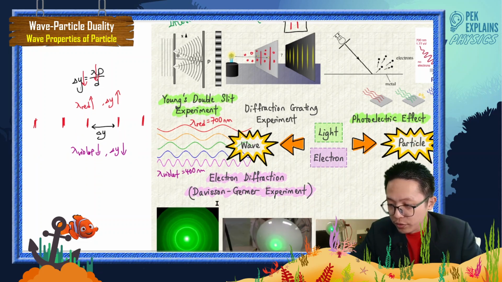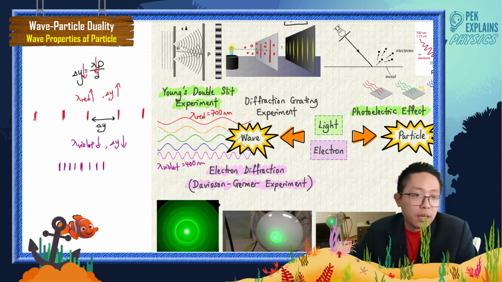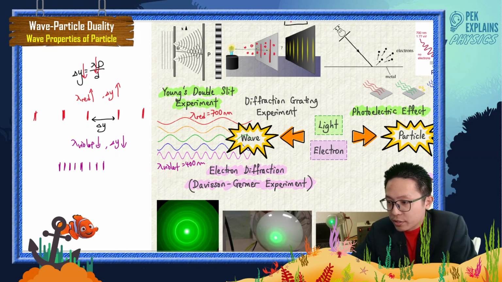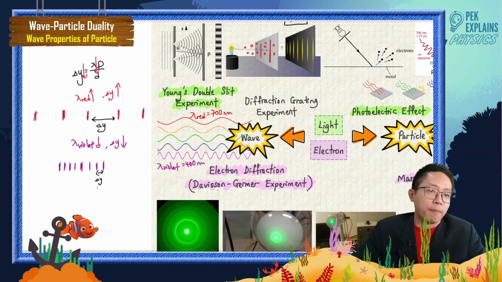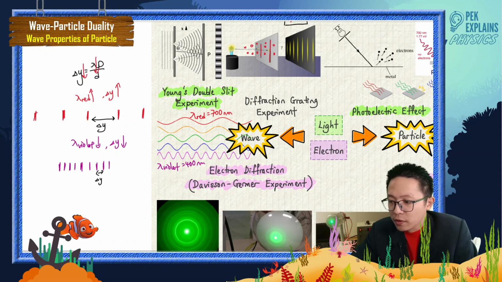So if you use violet light, you should see something like this on the screen, very close to each other. You understand or not? The delta y is so small, and you can see more fringes on the screen, provided the same size of the screen.